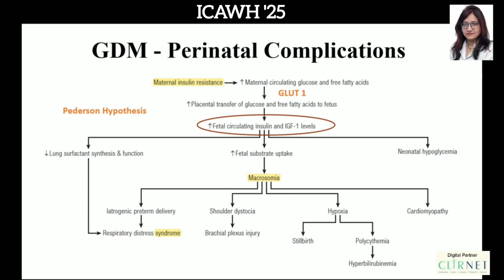Next. We also have some complications which are perinatal, because the maternal circulating glucose enters the placenta and enters the fetus. So there is an increase in the fetal circulating insulin as well as IGF-1 levels. Because of that, there can be macrosomia. Because of macrosomia, there might be premature delivery, there might be shoulder dystocia leading to brachial plexus injury. There might be hypoxia leading to stillbirth. There might even be cardiomyopathy. At the same time, because of these increased insulin and IGF-1 levels, there can be neonatal hypoglycemia. There can also be decreased lung surfactant synthesis and function.